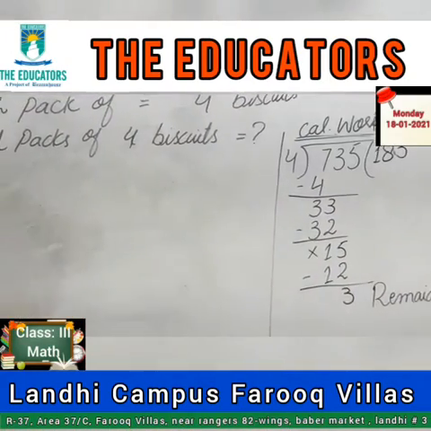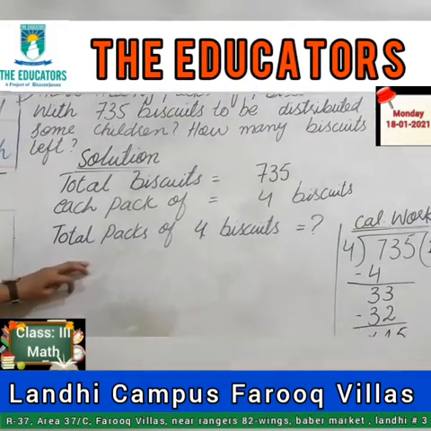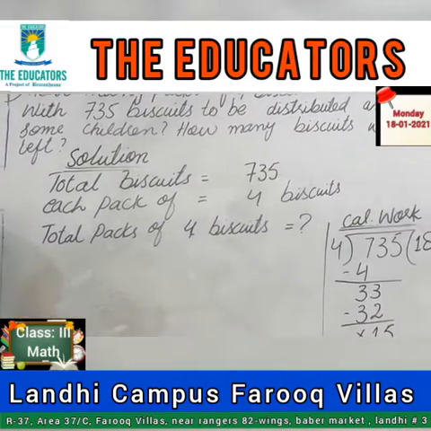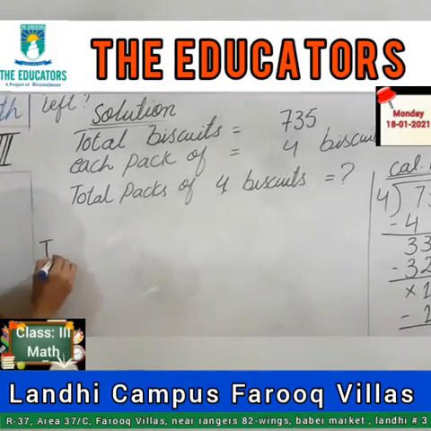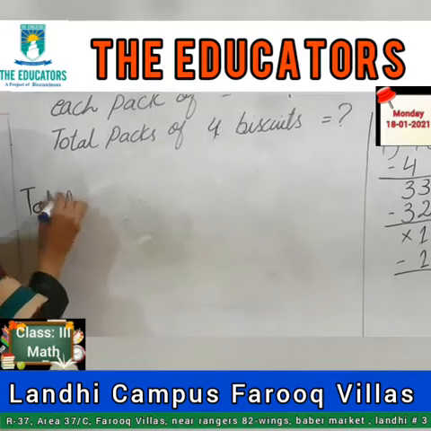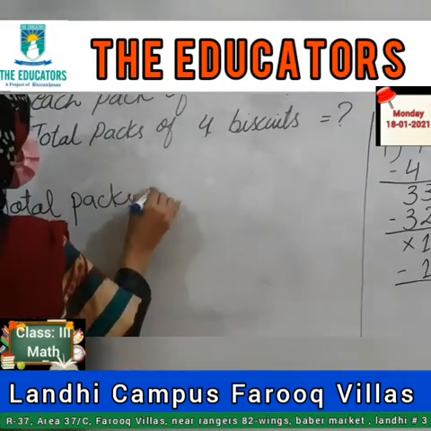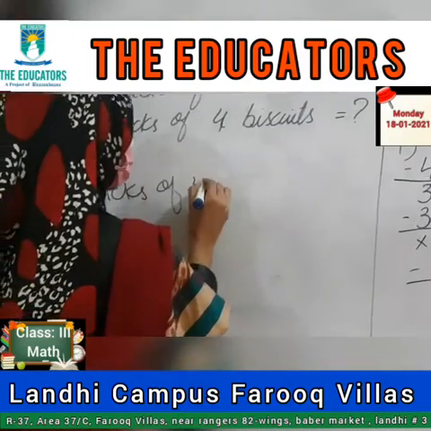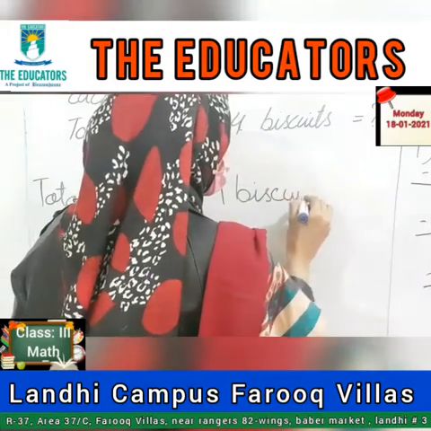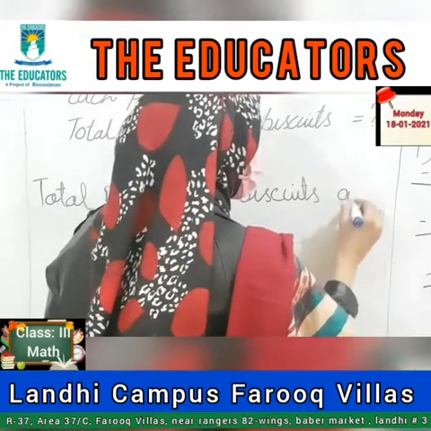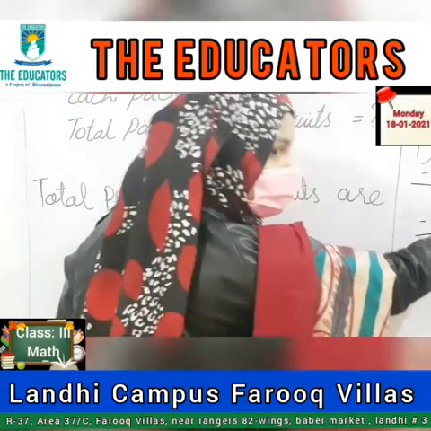Now come toward the answer. The requirement of the question is to find the total packs of 4. So I will write the answer in wording form first. The total packs of 4 biscuits are how many students? 183. This is our answer, 183.